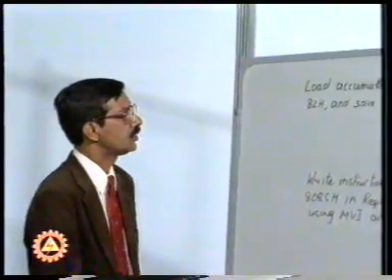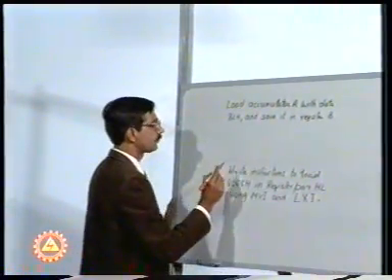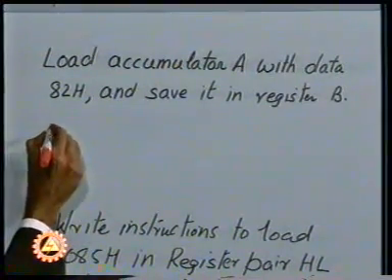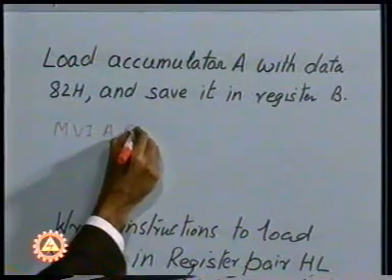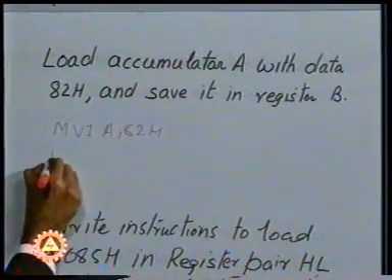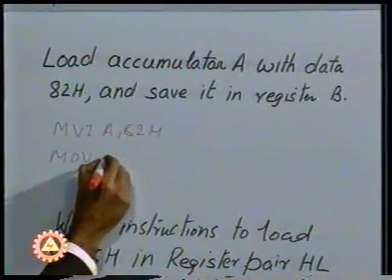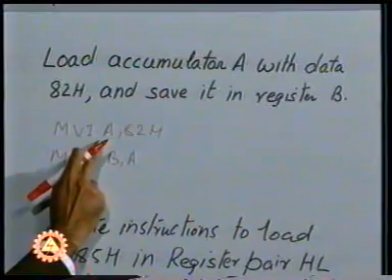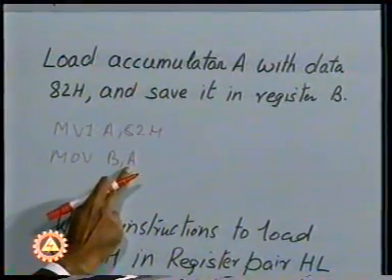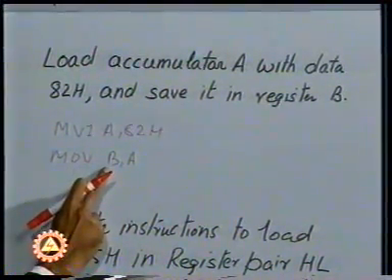At this stage, we are in a position to use the instructions of data transfer group and solve some problems. The first problem we are going to take up is to load accumulator with data 82H and save it in register B. The solution for this problem is MVI A, 82H, and the second instruction we have to use is MOV B, A. The first instruction copies 82 into accumulator, and the second instruction copies the contents of accumulator to register B.